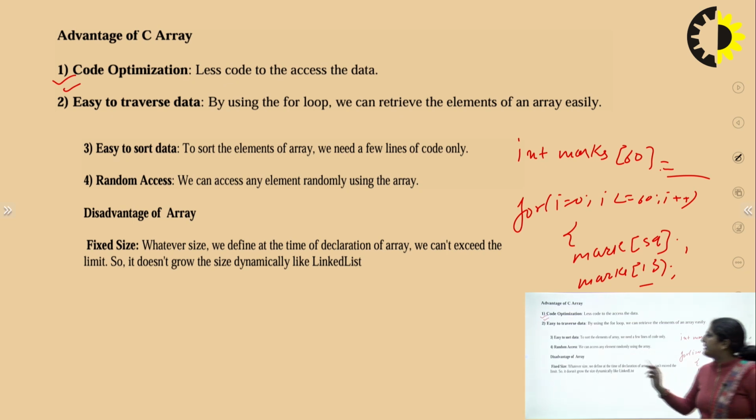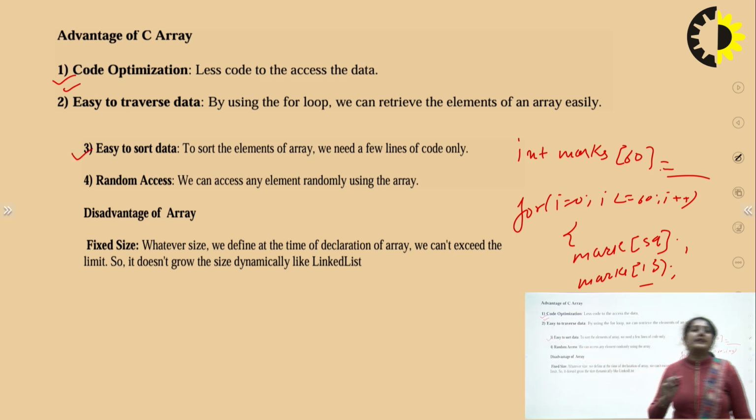Third important advantage is that it is easy to sort the data. We can sort the elements in ascending or descending order, or in increasing and decreasing order, in any way. And the fourth important advantage is random access. We can randomly access any element of the data like this. We can randomly access the data.